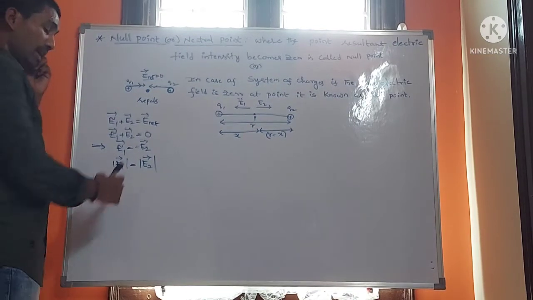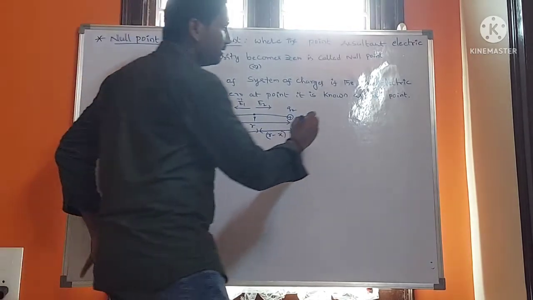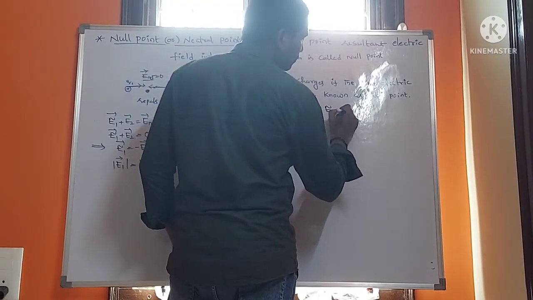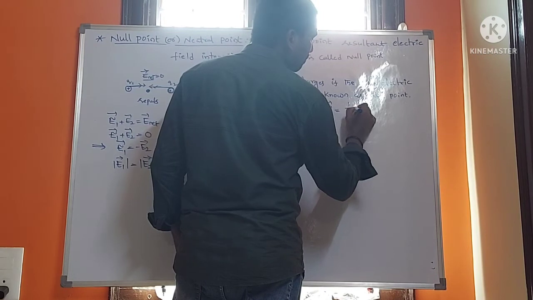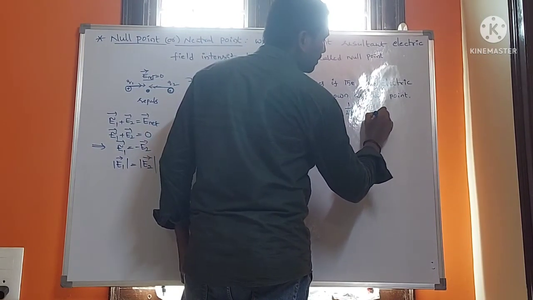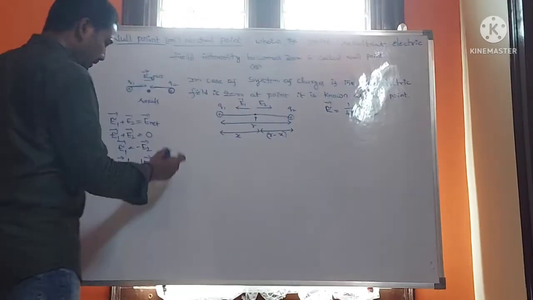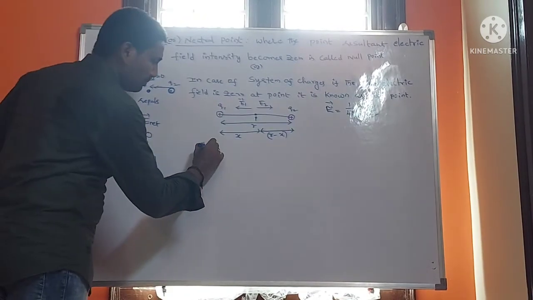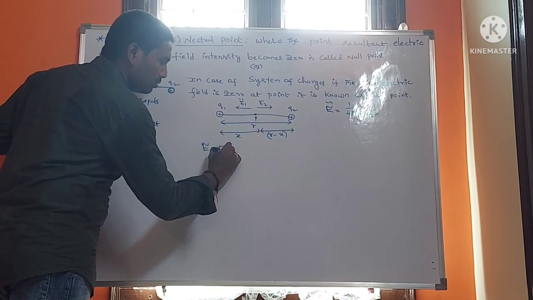You already know the electrical field intensity formula: E is equal to 1 by 4 pi epsilon naught times Q by r square. Here write the equation: E1 is equal to E2.